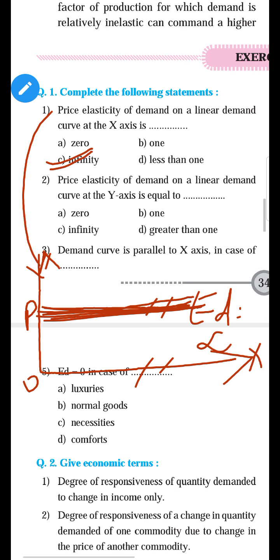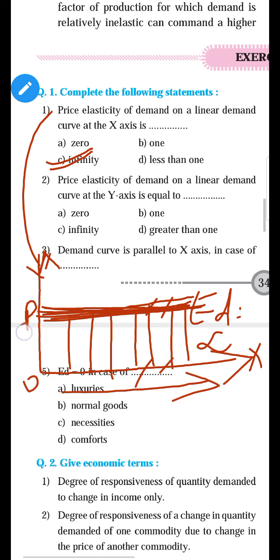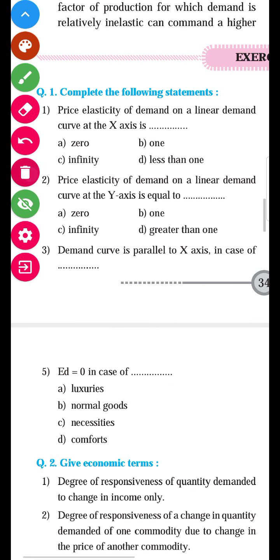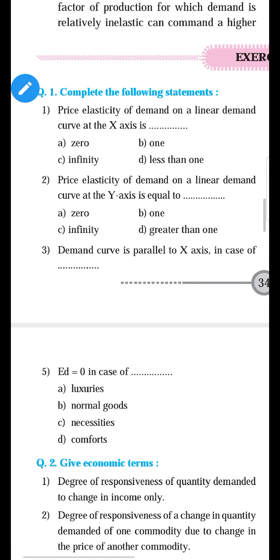And what is the meaning of infinite elastic demand? The demand changes infinitely, means only quantity demanded changes, price of the commodity does not change. Yes, so it is called infinite elasticity of demand. So option number C is correct. Okay, second, price elasticity of demand on linear demand curve at y-axis, it is equal to what? Second one. Yes, read the second. The price elasticity of demand on linear demand curve at y-axis, it is equal to what?